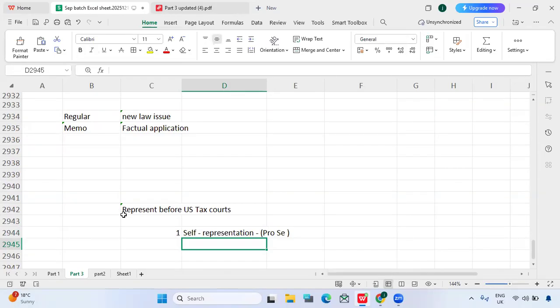And another category is authorized non-attorney practitioners. For the IRS, we require enrolled practitioners, but for courts we require attorney certification. If you want to argue in the courts, the person should be an attorney. Without an attorney, can we practice? No, we cannot. The US tax court is a court, so we require people who are attorneys. We can classify the persons into two categories: non-attorney practitioners and attorneys.